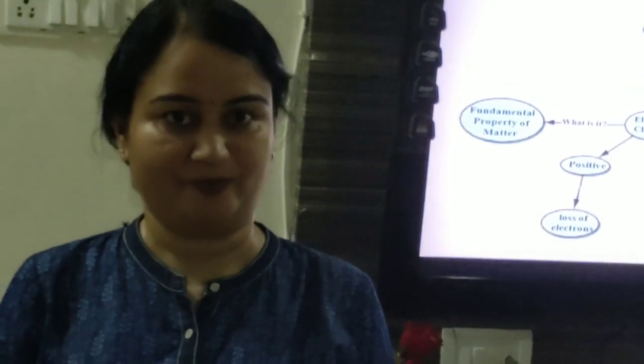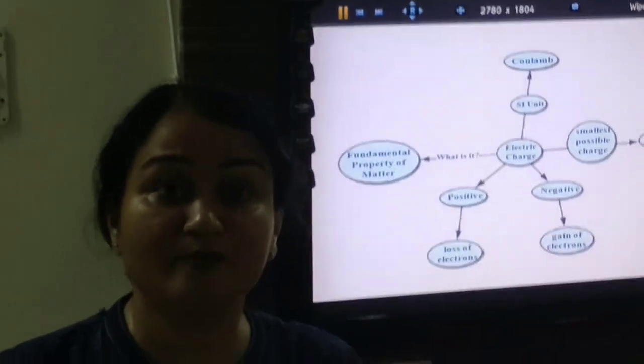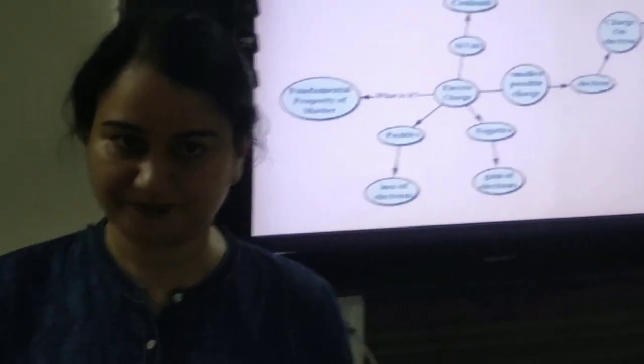Whether it will flow from the first object to the second object, or from the second object to the first object. So to know the direction of the flow of current, there is another term which is known as electric potential. Electric potential determines the direction of the flow of current, which we will be discussing in the next video.